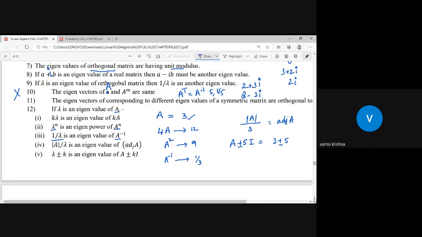That will be the eigenvalue of this matrix. So if you know the eigenvalue of the basic matrix A, then you can tell the eigenvalue of A cube, A power 4, 5 times A inverse, adjoint A, A plus or minus 3I. Such things are possible. That is the importance of this property.